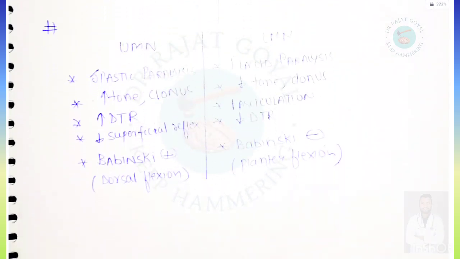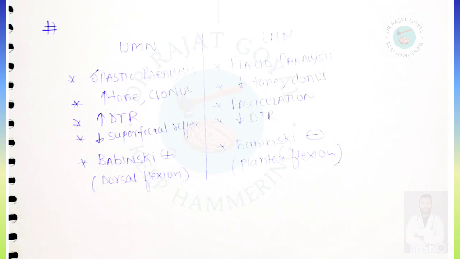Next topic is upper motor neuron and lower motor neuron palsy. In upper motor neuron palsy, spastic paralysis will be there, and in lower motor neuron it will be flaccid. Increased tone and clonus will be there in upper, and decreased tone and clonus in lower. Deep tendon reflexes are increased in upper and decreased in lower. Fasciculations are also present in lower.